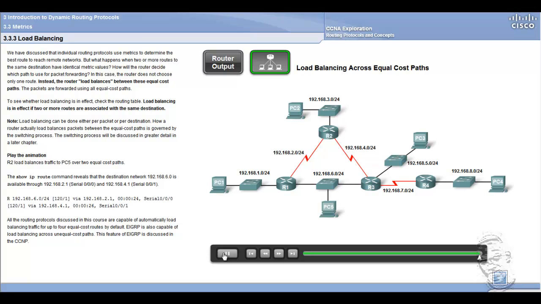All the routing protocols discussed in this course are capable of automatically load balancing traffic for up to 4 equal cost routes by default. IGRP is also capable of load balancing across unequal cost paths. This feature of IGRP is discussed in the CCNP.